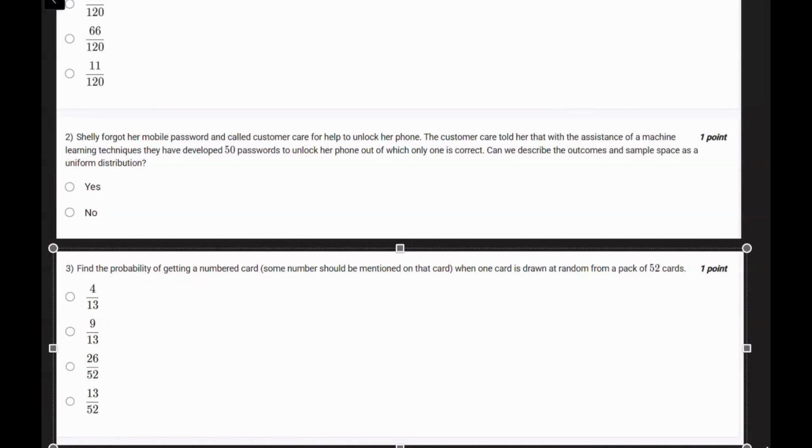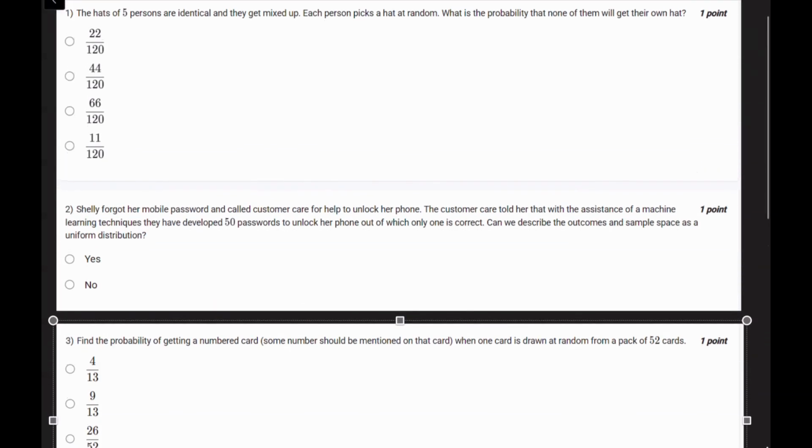Here you have a problem. The problem states the hats of 5 persons are identical and they get mixed up. Each person picks a hat at random. What is the probability that none of them will get their own hat? So it's a derangement problem. So first, probability none of 5 people get their own hat.